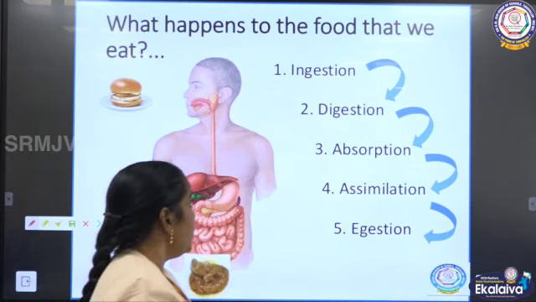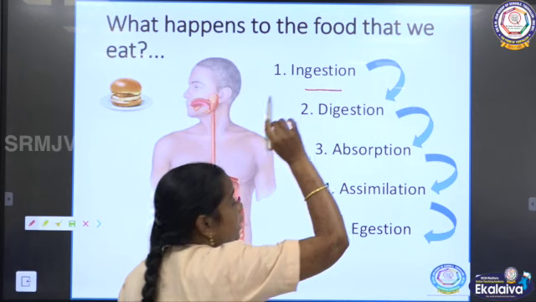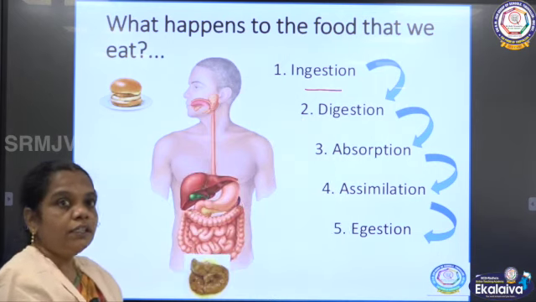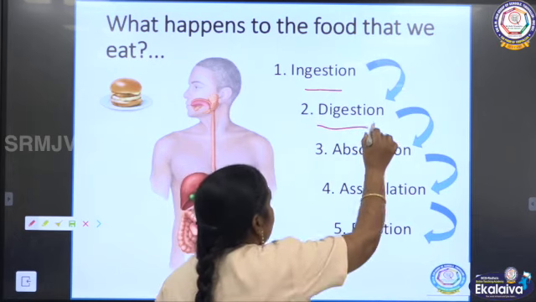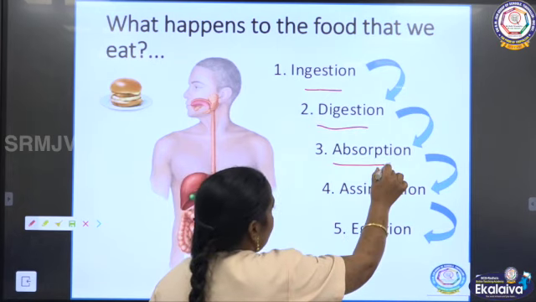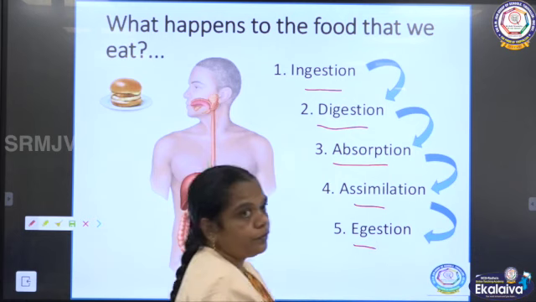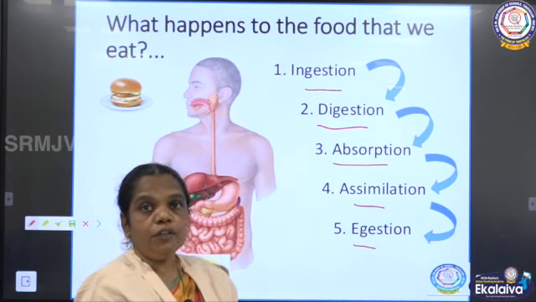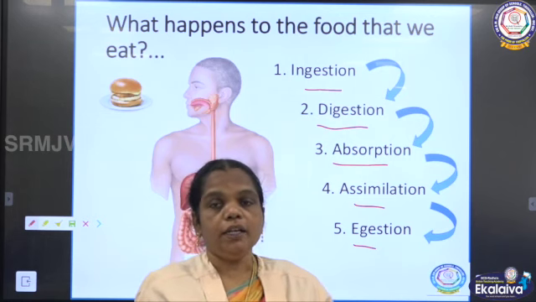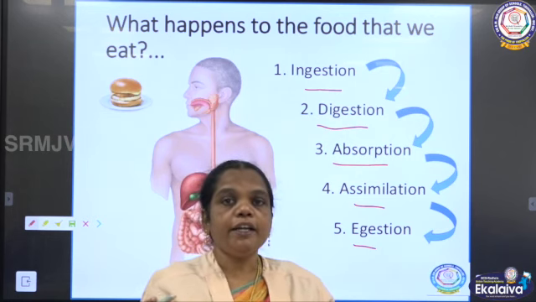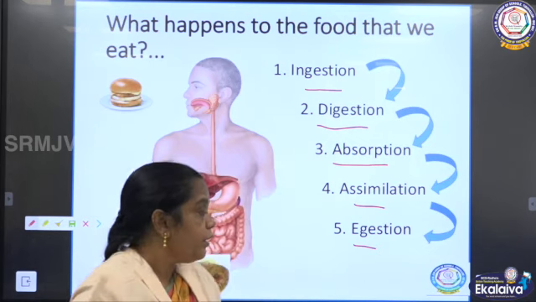The first stage in nutrition is ingestion, the second stage is digestion, and next absorption, assimilation and egestion. So the food which is taken in by the body undergoes these 5 different stages.